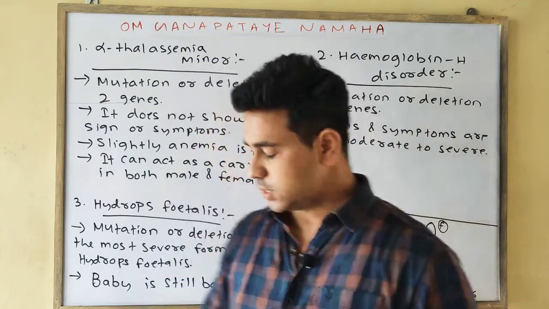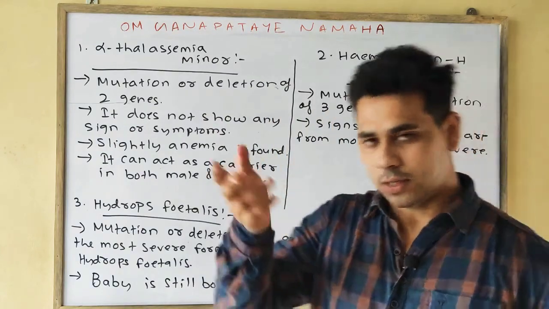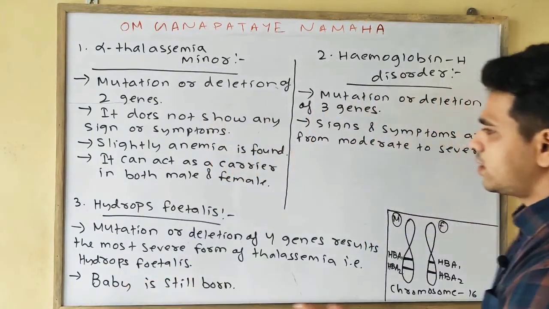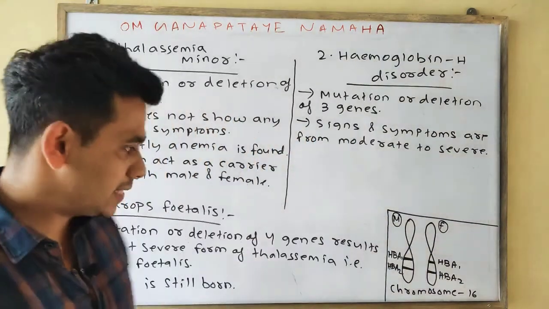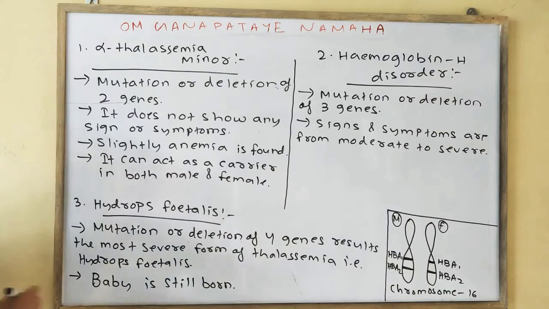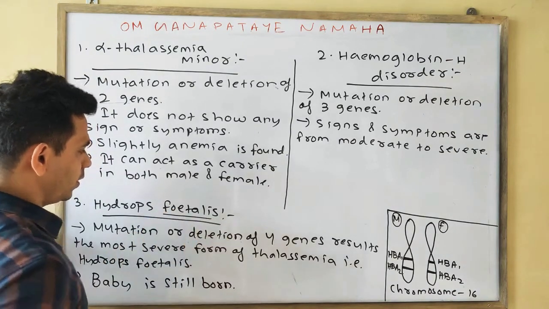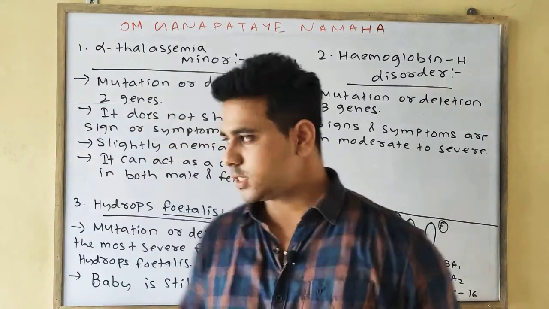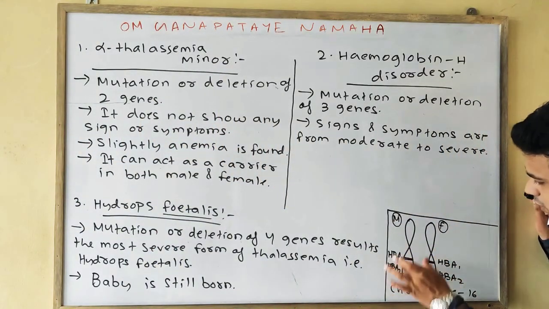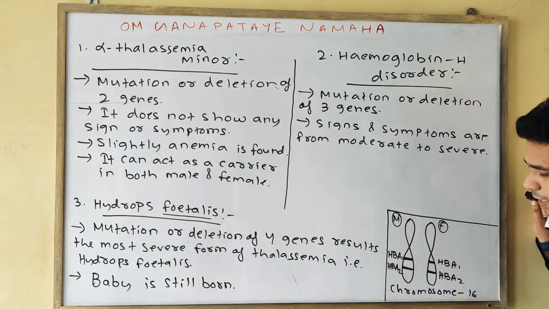That is known as stillborn. We discussed stillborn in our earlier classes. So in hydrops fetalis the chance of death is very high, so it is the most fatal or severe form of thalassemia, in which all the 4 genes are mutated or deleted.